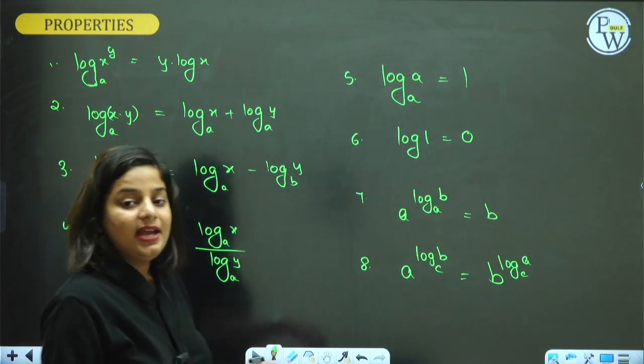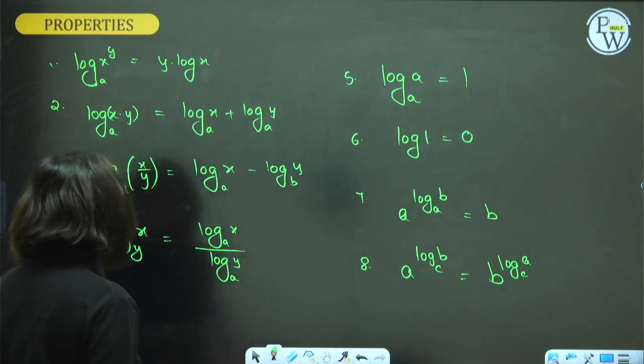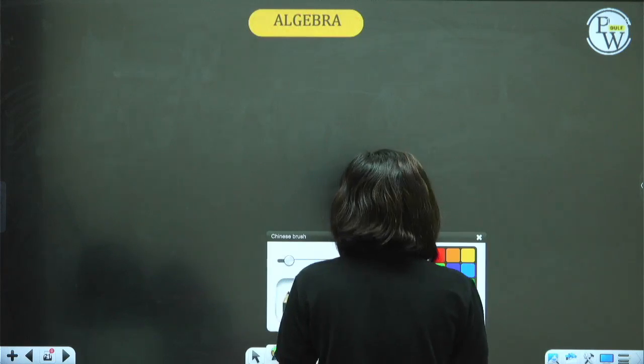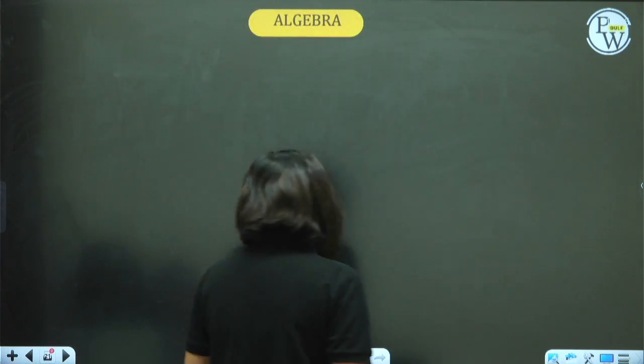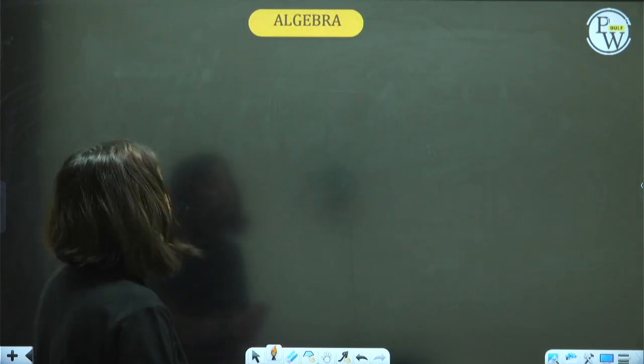When the base is e, natural log. When the base is 10, common log. e is Euler's number, e is a constant. Last part guys, algebra. The algebra of functions: addition, subtraction, multiplication, division, reciprocal.